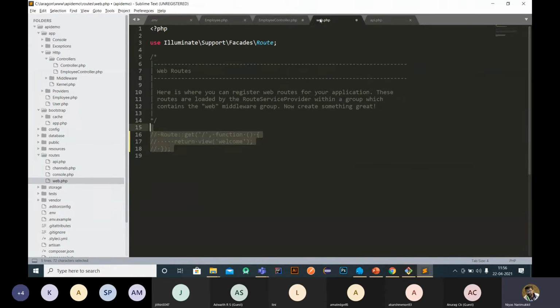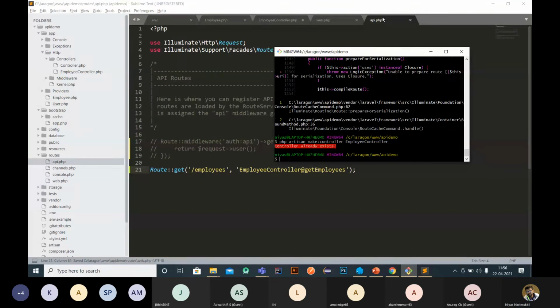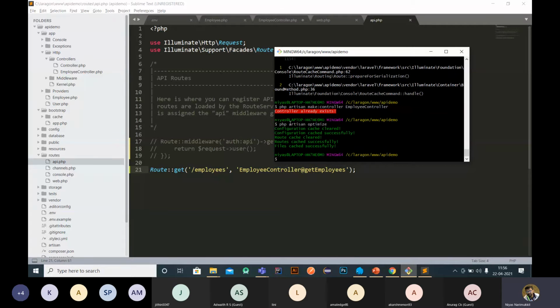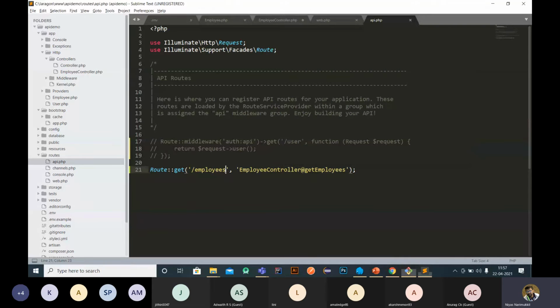So I have to save. Once you run this optimize, you will get this message: all the caches are cleared, right? So once you add any kind of route, you have to run php artisan optimize. Okay. Now just check this URL. So our URL will be like that.